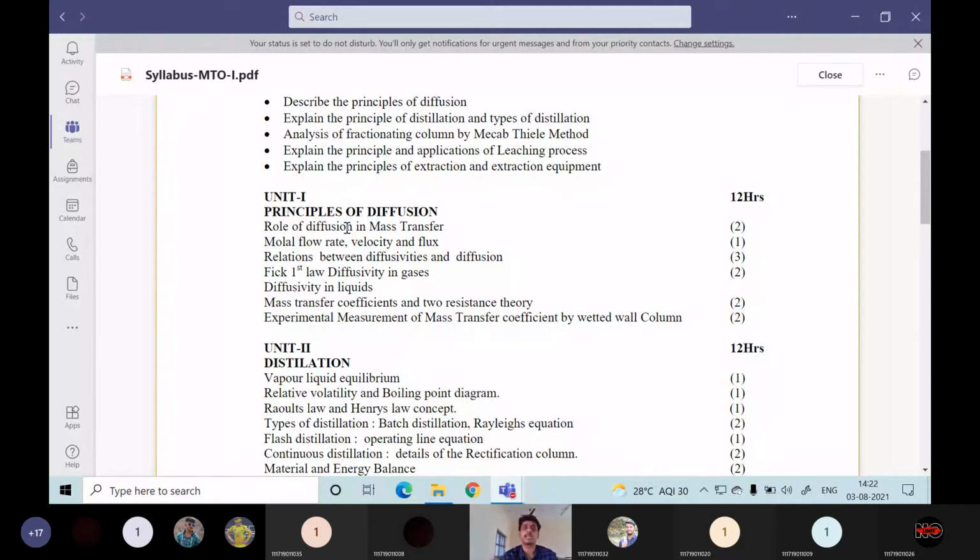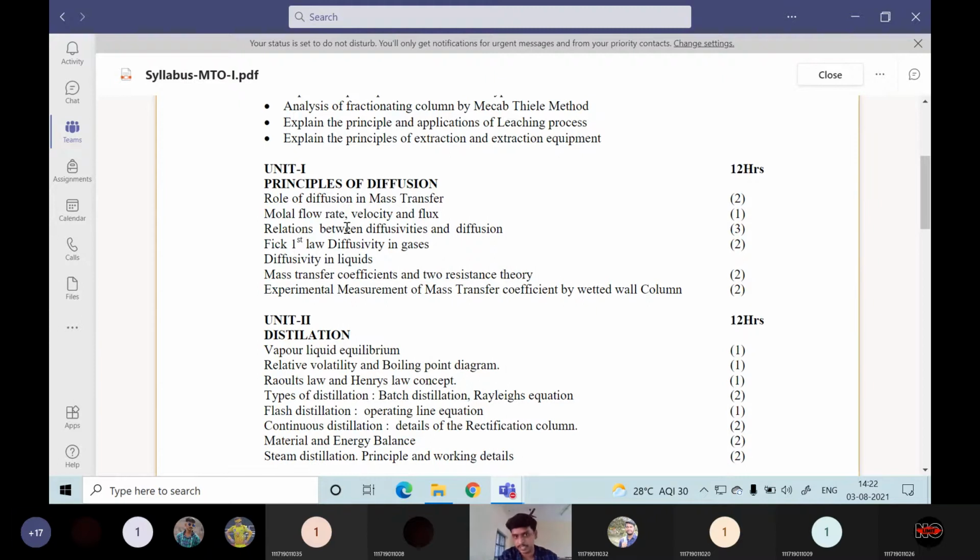Mass we have to transform from one place to another, or from one form to another. That is called mass transfer. The whole operation, the transformation of mass from one form to another, or one region or place to another, is called a mass transfer operation. That's why we call it a mass transfer operation, and we are going to learn it in detail.